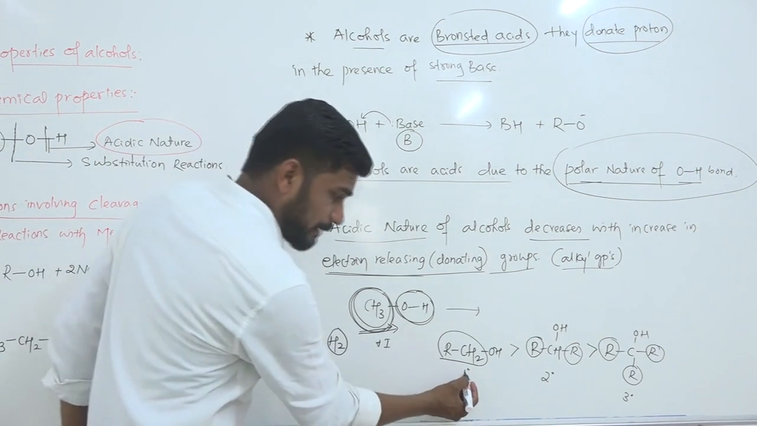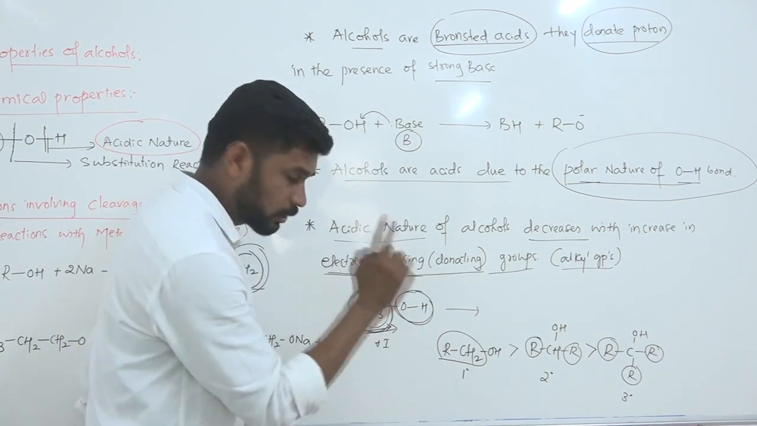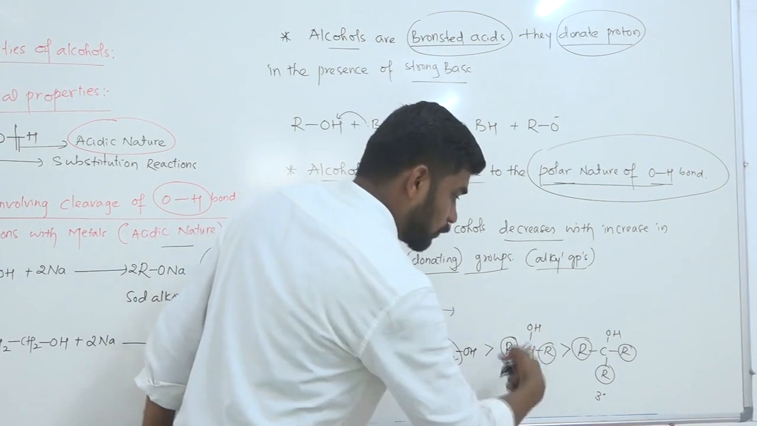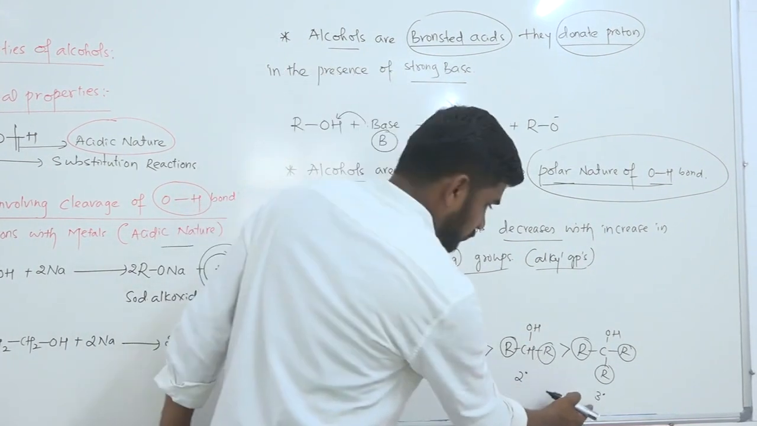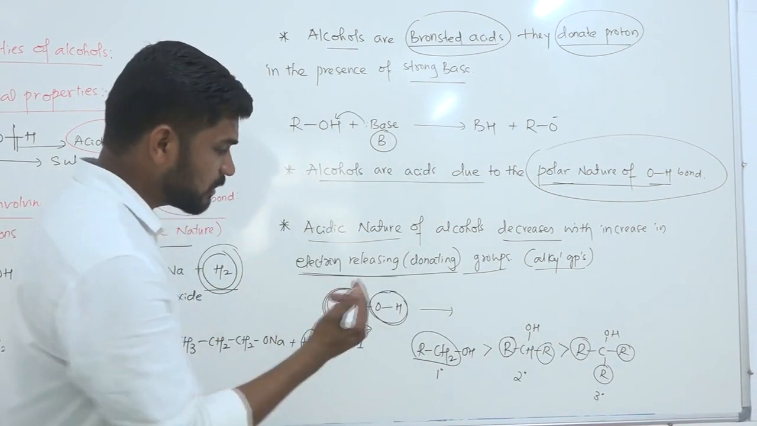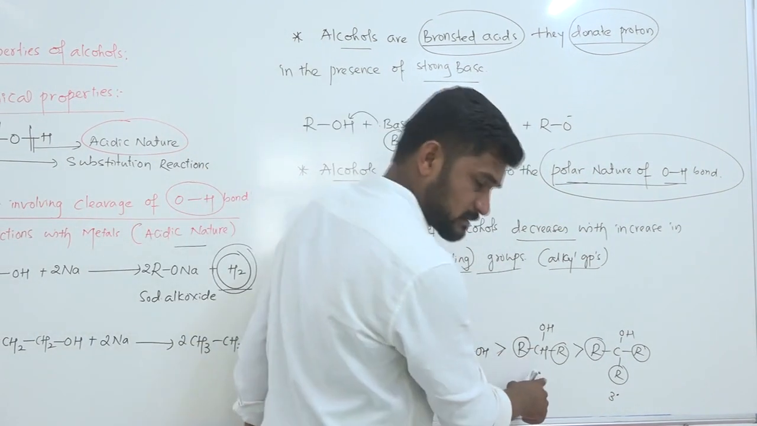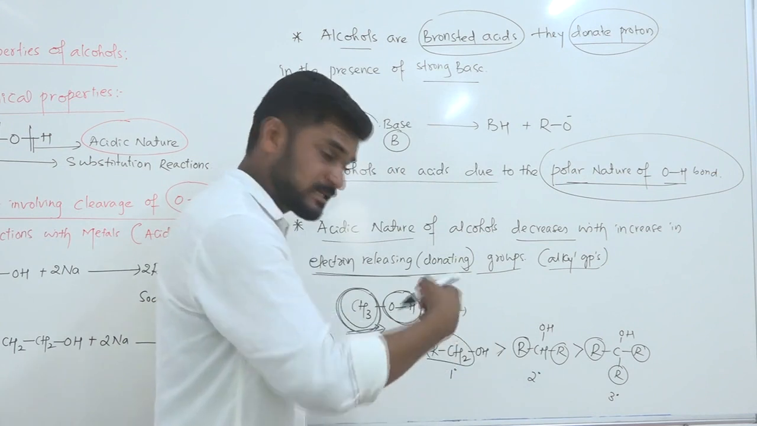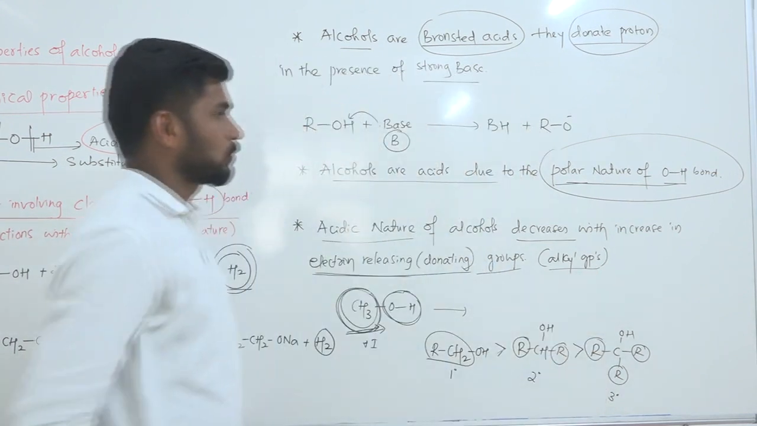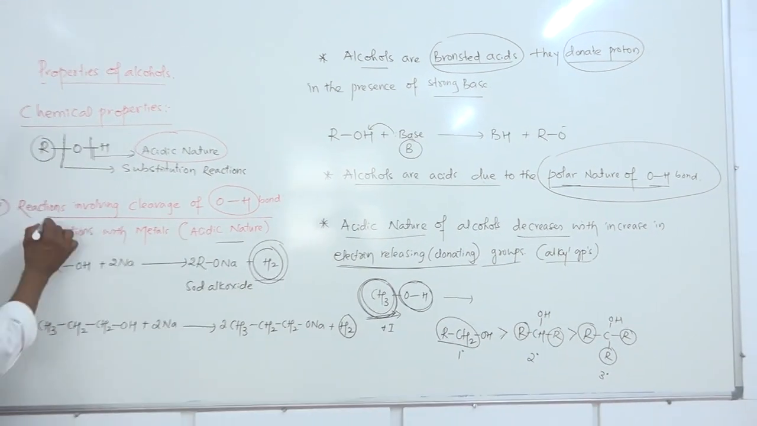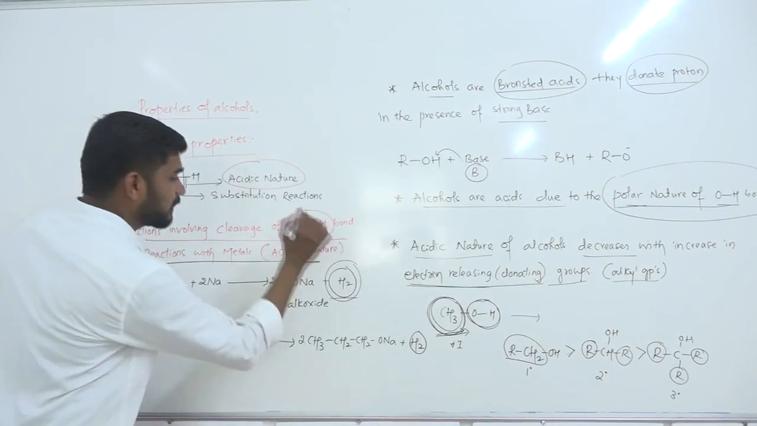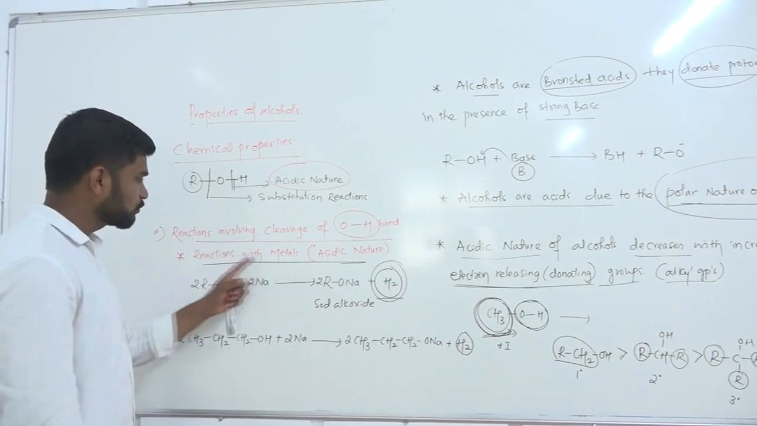That's why primary alcohols, having only one alkyl group, secondary alcohols, having two alkyl groups, and tertiary alcohols, having three alkyl groups: primary alcohols are more acidic than secondary alcohols, and secondary alcohols are more acidic than tertiary alcohols. So this explains the acidic nature of alcohols. Next is the reaction with metals.